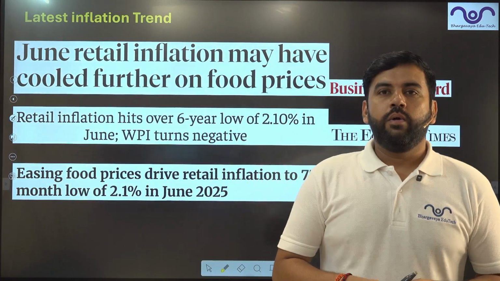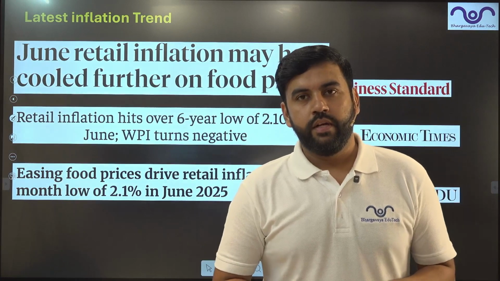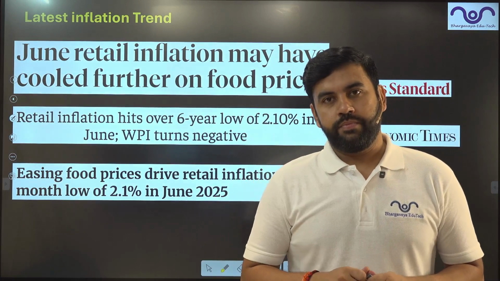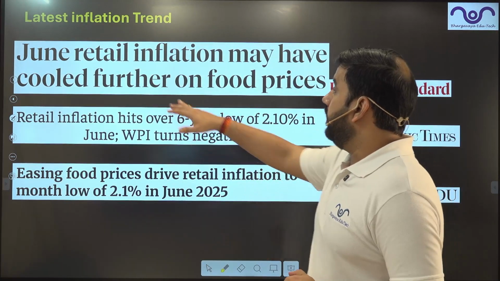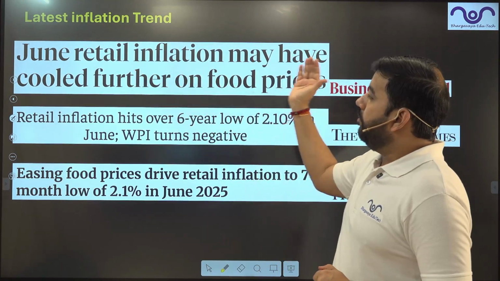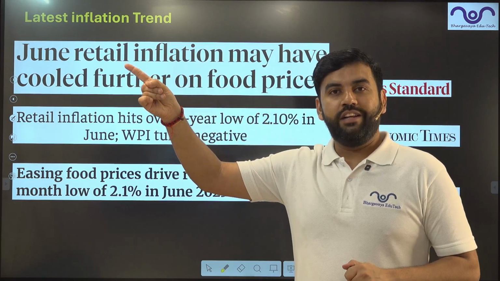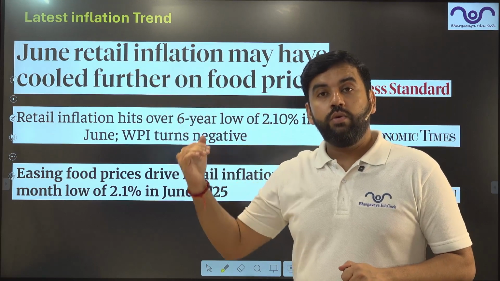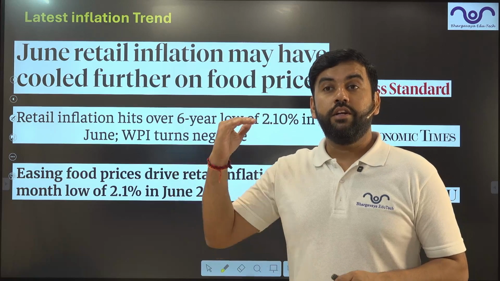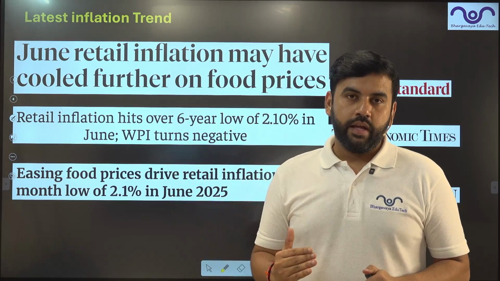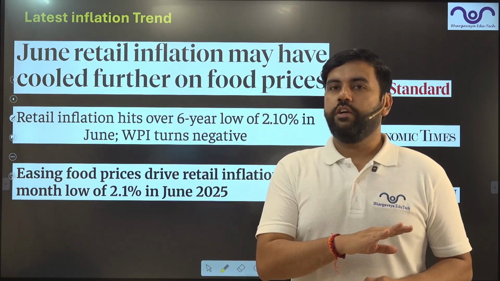Let's start with the second one. Now this article is basically on inflation. The June inflation, that is retail inflation, has cooled further. Further means previously it was 2.82 in May. Now it has come down to 2.1. This is the lowest in the last 77 months. So before COVID, we had this kind of a situation.